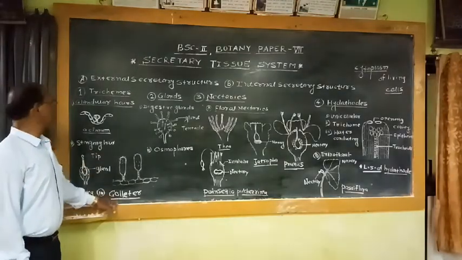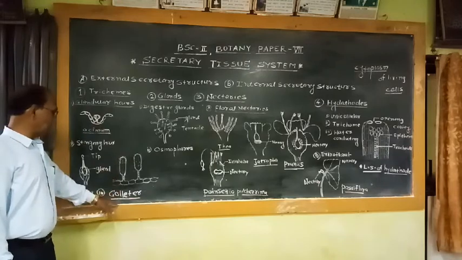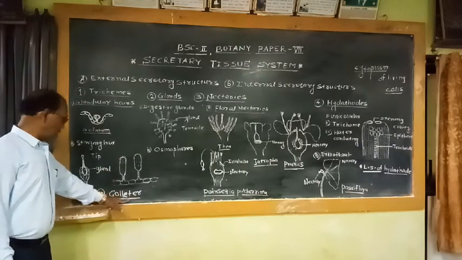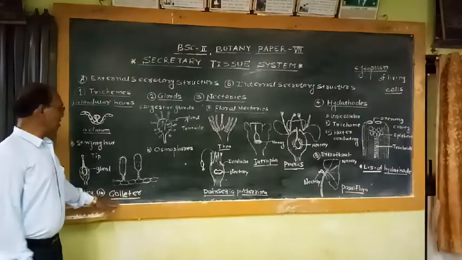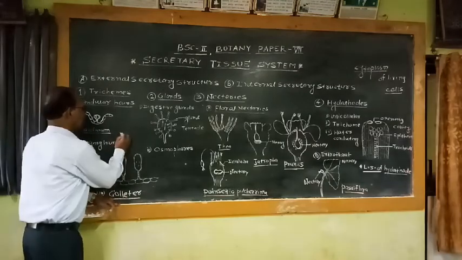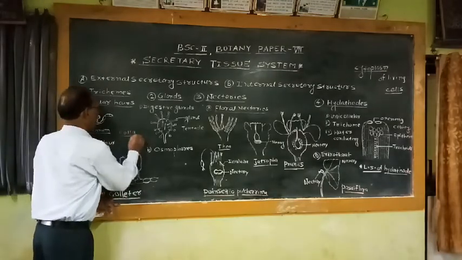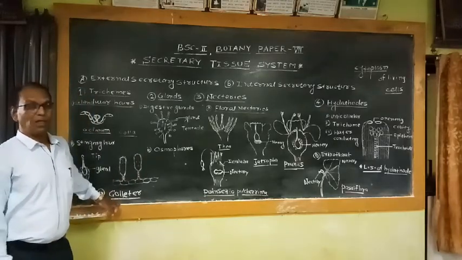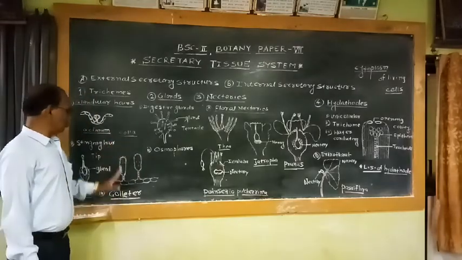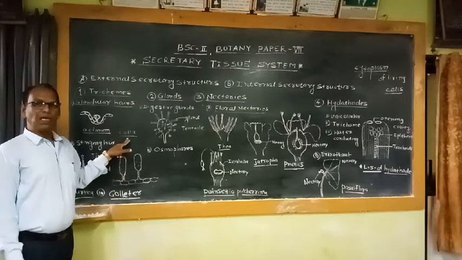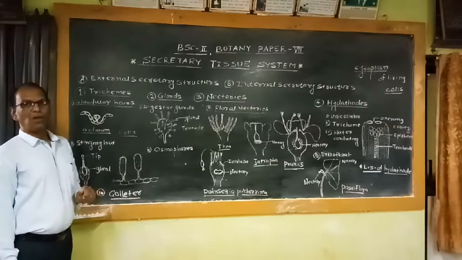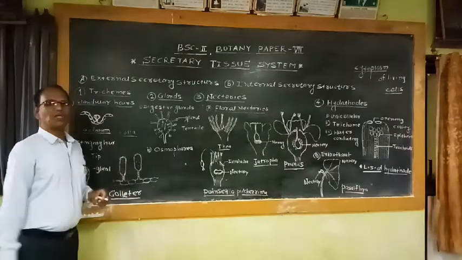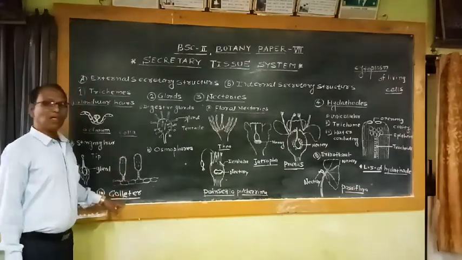Then another type of glandular trichome is the colleters. This is from the Greek term, kolla. Cola is a Greek term, and the meaning of this term is a sticky substance. That means those glands which are responsible for secreting sticky substances or mucilaginous substances are commonly called colleters.